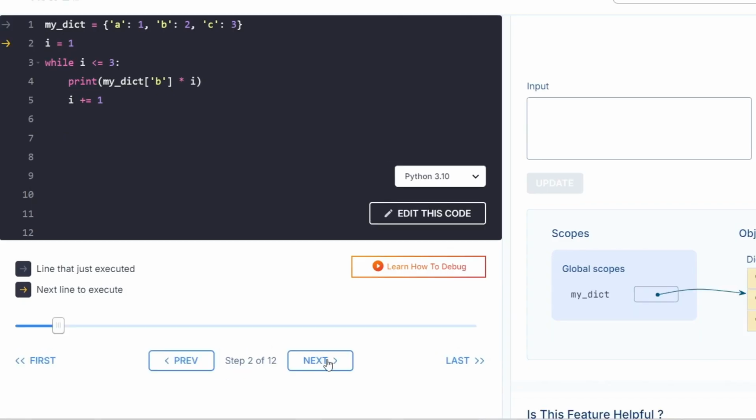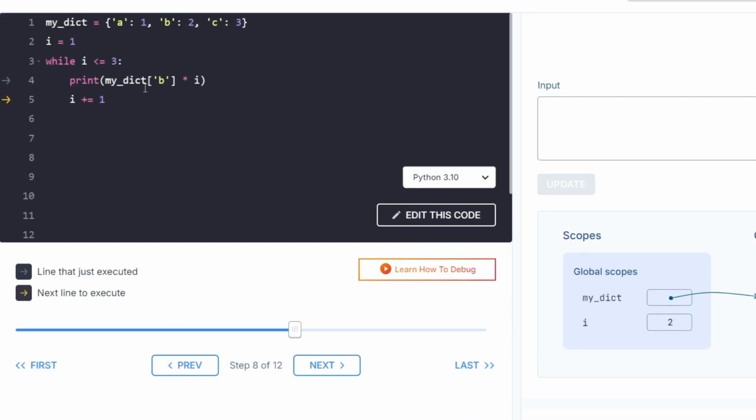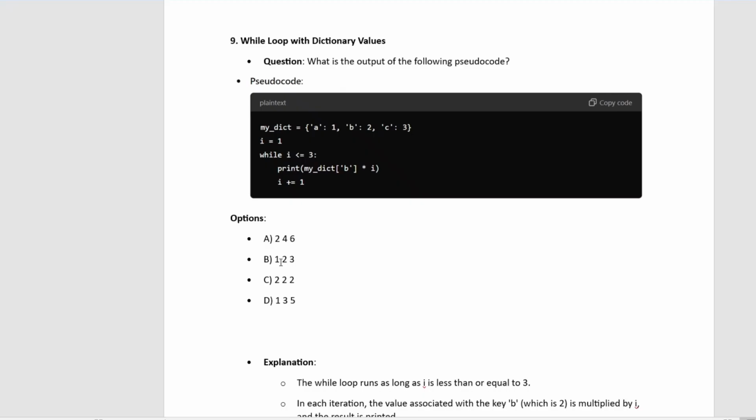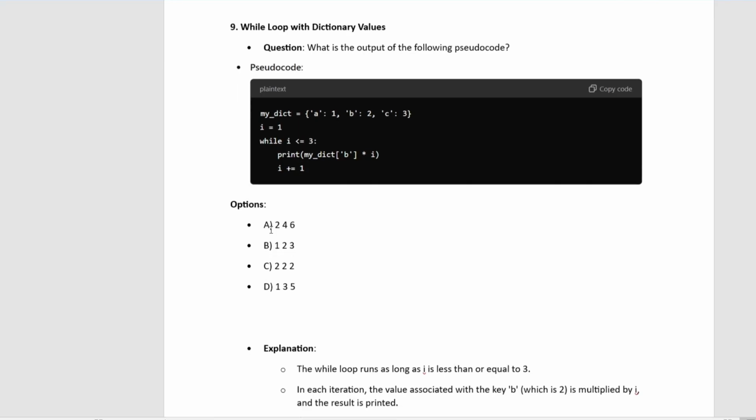Okay, the dictionary is given as a1, b2, and c3. The i value is given as 1, while i is less than 3. When we print my dictionary b value, which is 2, 2 into 3. So the i value will be multiplied. For example, 1 into the b value 2 is 2, next 2 into 2 is 4, 3 into 2 is 6. So the answer is 2, 4, 6, option A.